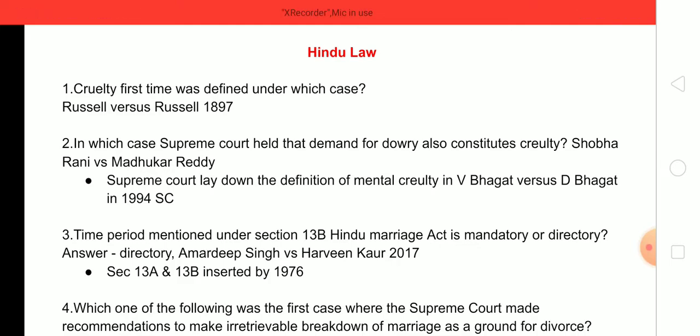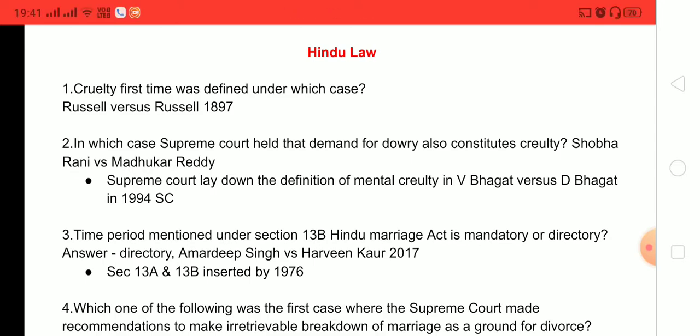Let's start. First question is, cruelty for the first time was defined under which case? The answer is Russell versus Russell, 1897. Second question, in which case Supreme Court held that demand for dowry also constitutes cruelty? Answer is Shobha Rani versus Madhukar Reddy.